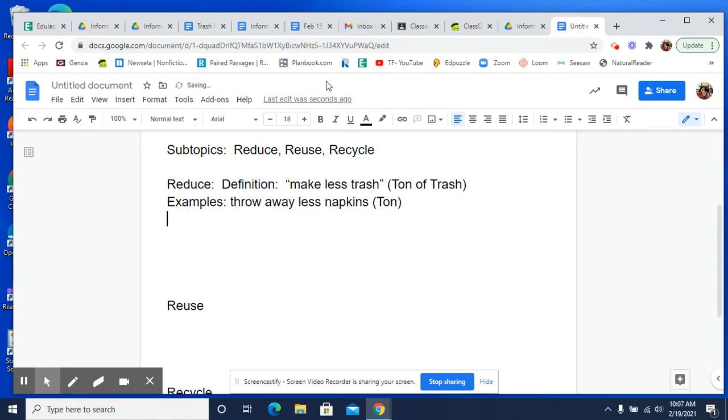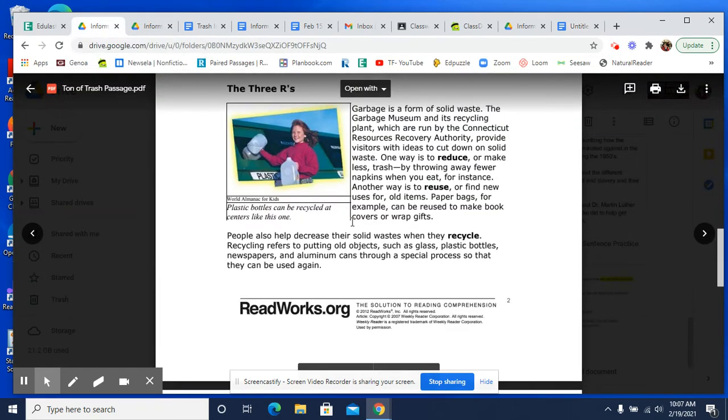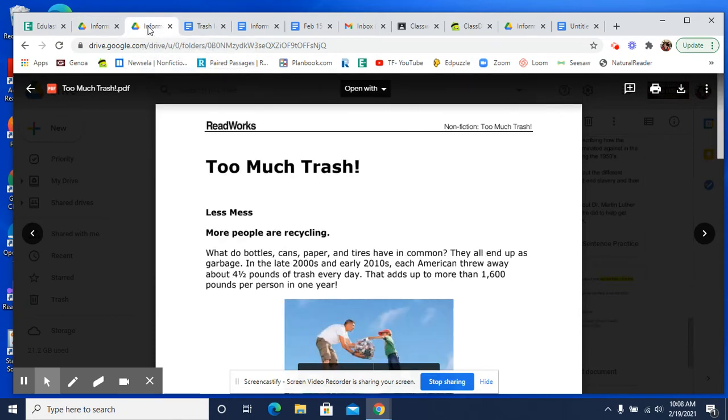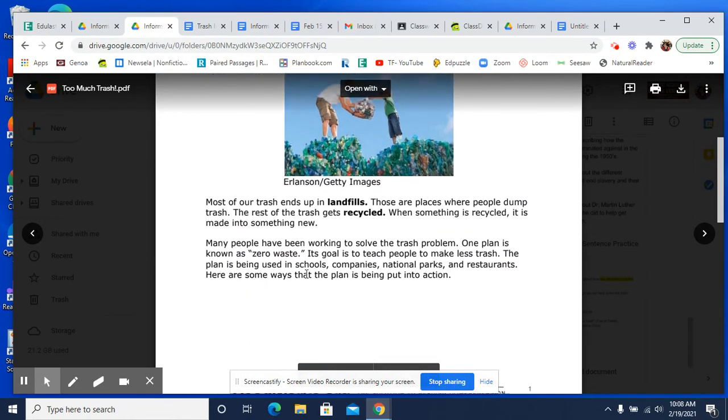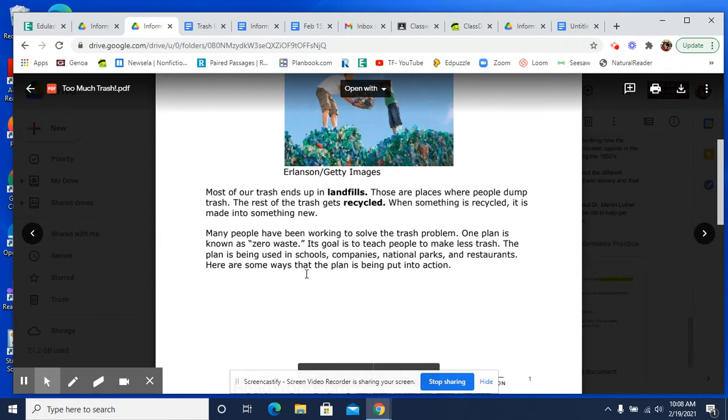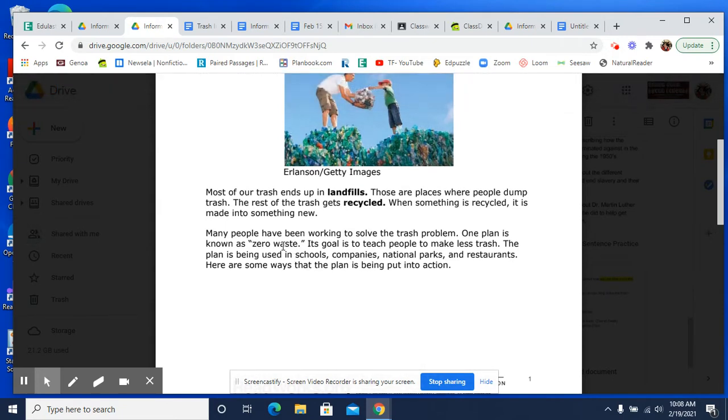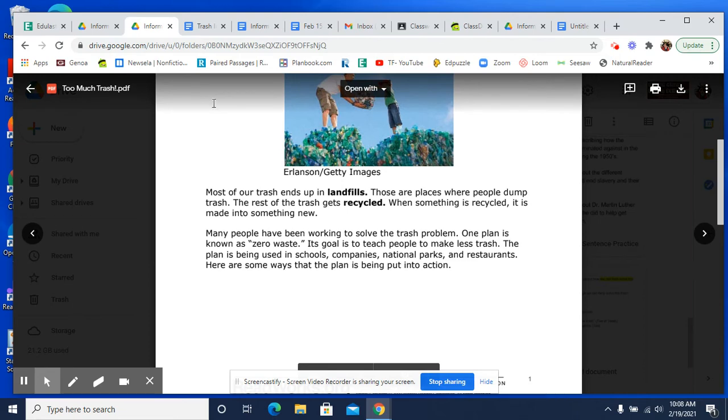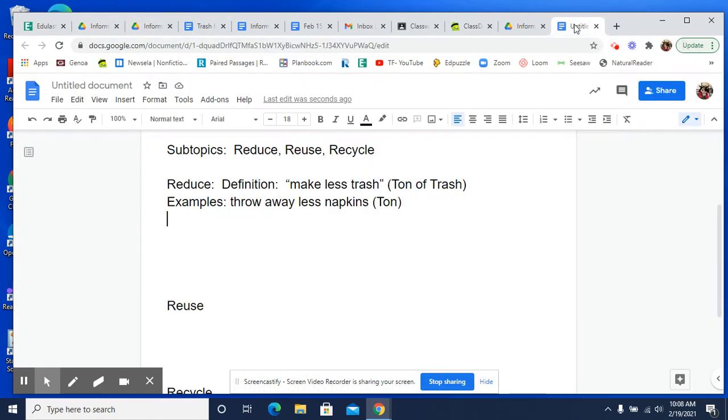Now, for reduce, there's really not a whole lot. That's why I started with this. So some of your paragraphs are going to be really small, some are going to be more. Recycling, it gives you tons of information. So you also have to make sure you get information from both articles. Well, if you remember when I talked about zero waste, I kind of mentioned it briefly when we were going over it. Zero waste, the goal of this program is to make less trash. Make less trash. That's what reduce means. So let's put this as another example of reducing.